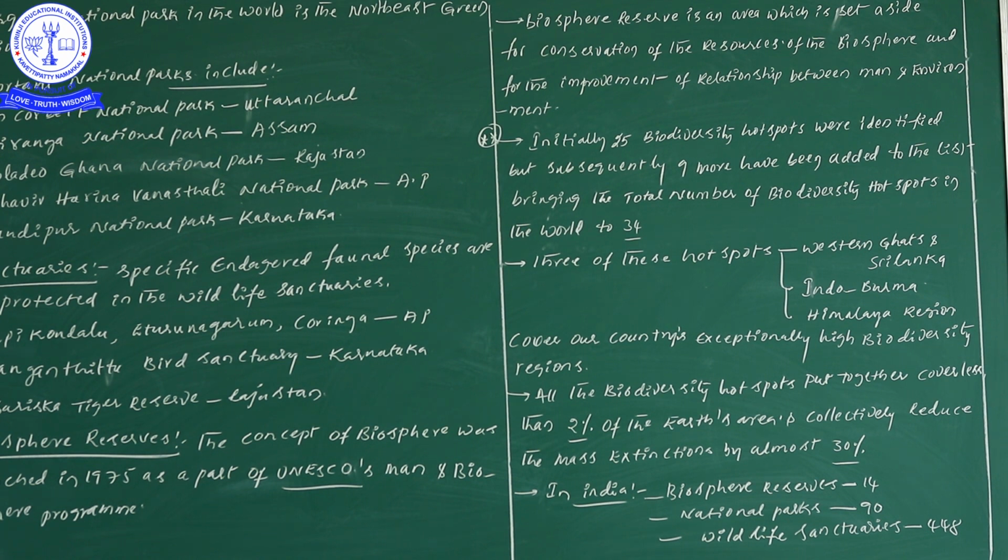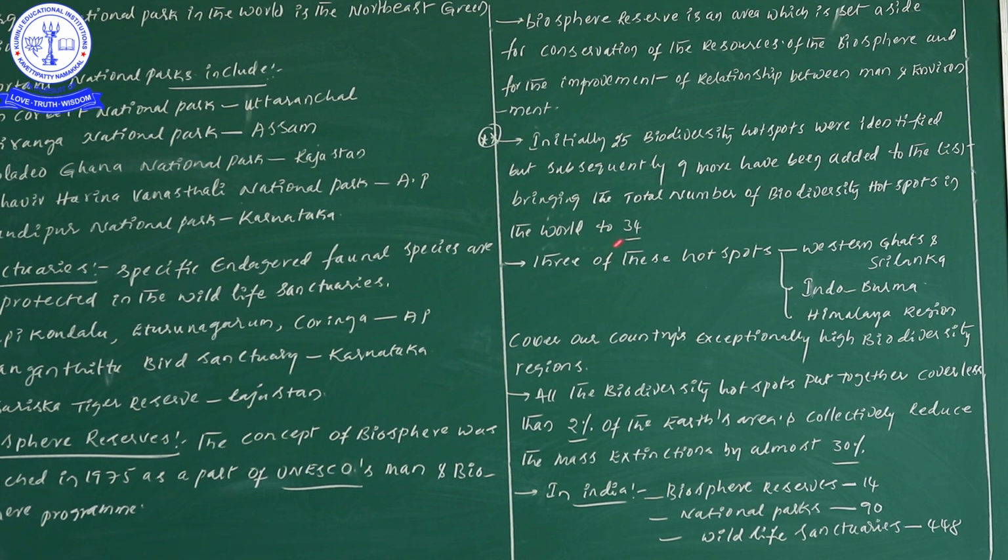Don't forget, from the NEET examination point of view, they will ask this point also. Initially how many biodiversity hotspots were there? The number must be 25, and 9 were newly added to the total. So now the total number is 34: 25 plus 9, totally 34.